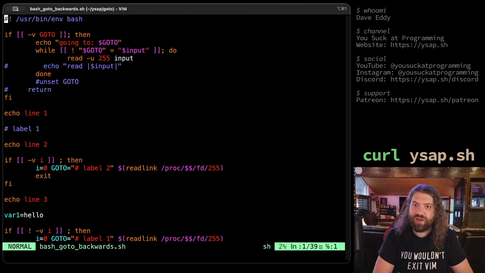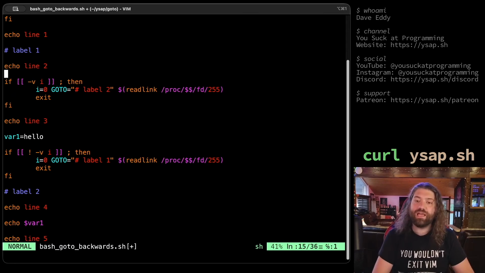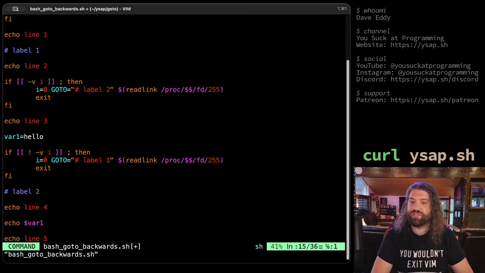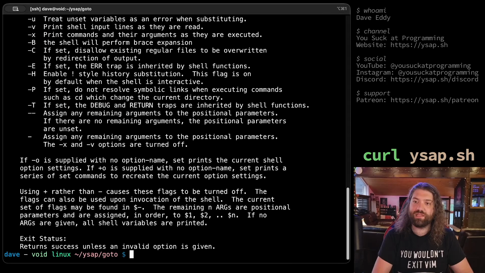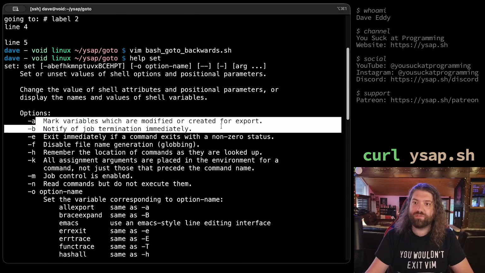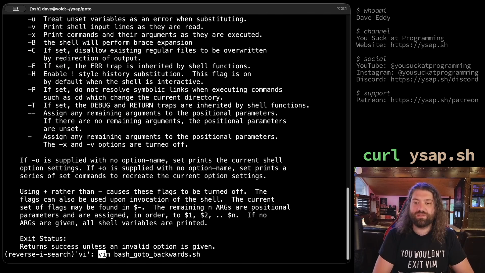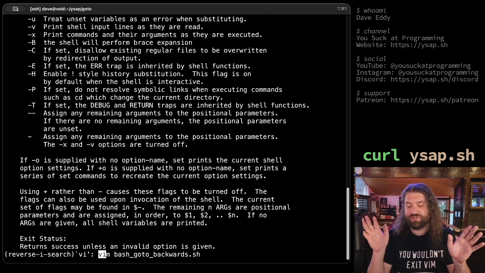You do lose var1. You mentioned that would absolutely happen. Let's just clean these up. Yeah, if you wanted to keep it, you would have to do something really gross. You would have to export variables every time you use them. There is a way you can do that. I think set has an option for that. It's like set -a. Mark variables which are modified or created for export. This is, don't do this. We're already in the territory of don't do this, guys, okay?